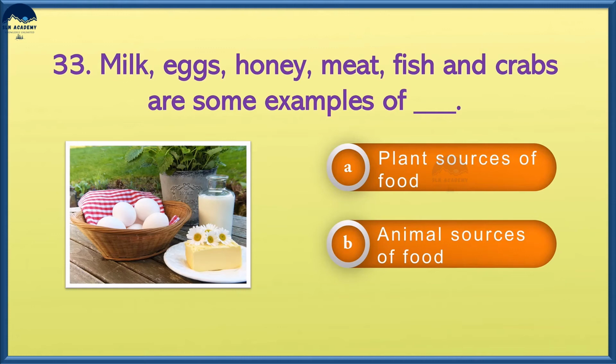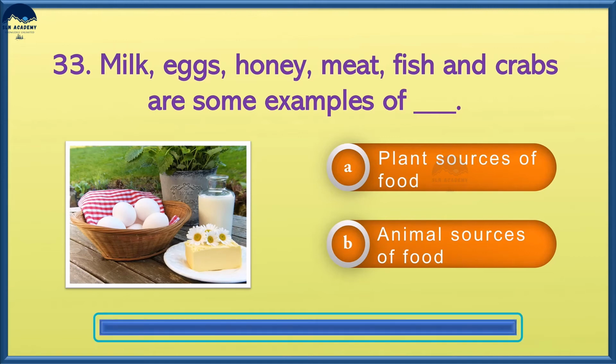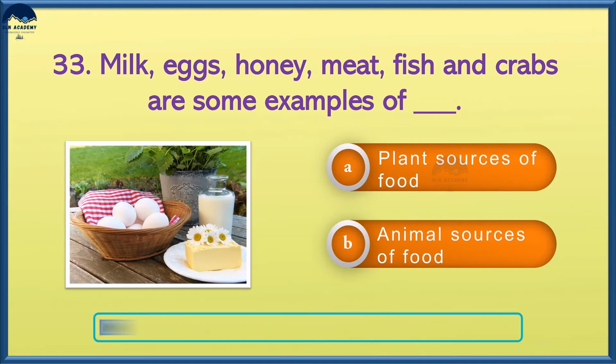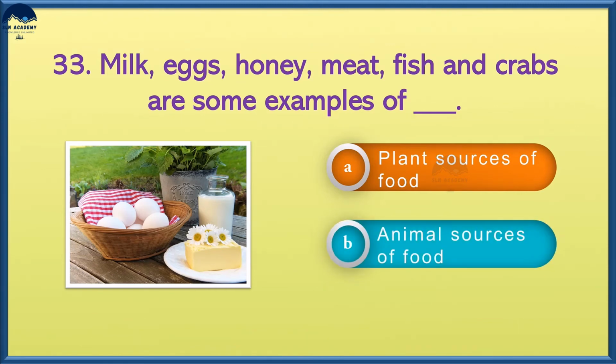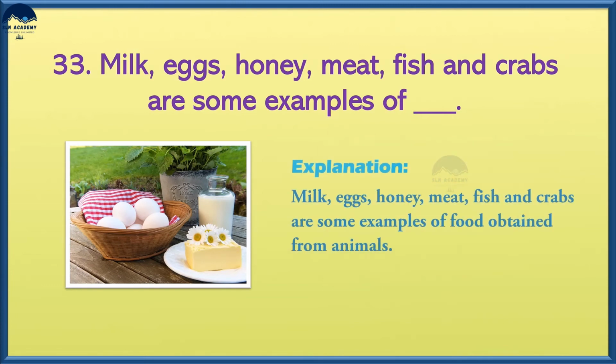Milk, eggs, honey, meat, fish, and crabs are some examples of option A, plant sources of food, option B, animal sources of food. And the answer is option B, animal sources of food. Milk, eggs, honey, meat, fish, and crabs are some examples of food obtained from animals.